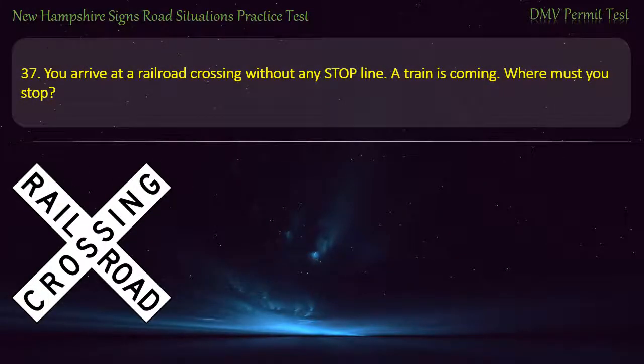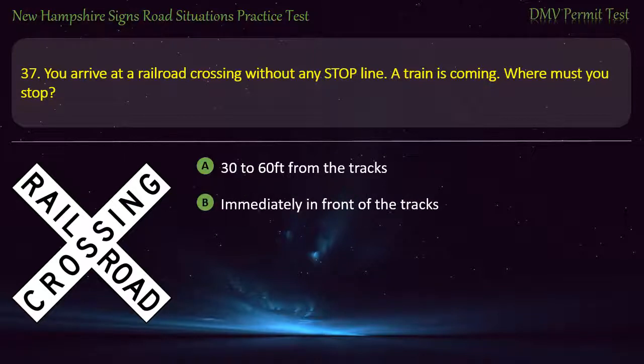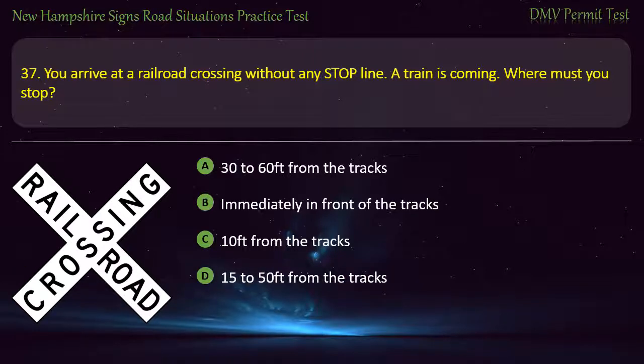Question 37. You arrive at a railroad crossing without any stop line. A train is coming. Where must you stop? 30 to 60 feet from the tracks. Immediately in front of the tracks. 10 feet from the tracks. 15 to 50 feet from the tracks. Answer. 15 to 50 feet from the tracks.